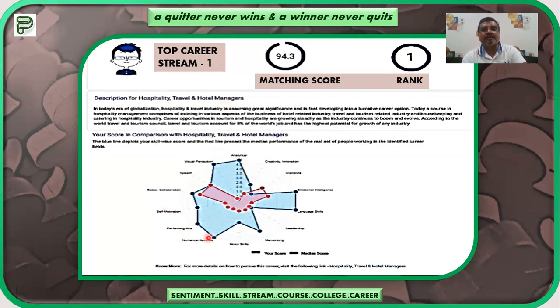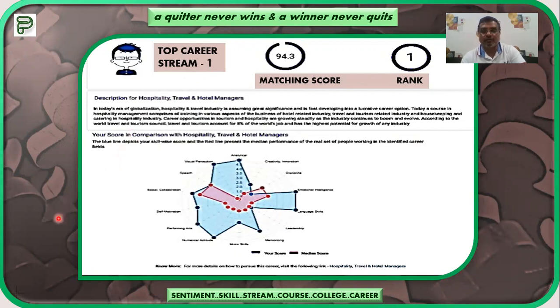And again, what are the different 14 skills there? You are reading for the different 14. That is actually the justification for making this particular career of the service industry, like hospitality, travel, and hotel manager, for you as top career stream number 1. Here is the justification, and here is the detail regarding what hospitality, the travel industry, and hotel managers are. Your score with your peer group has also been given here, on the basis of which this recommendation has been given to you.